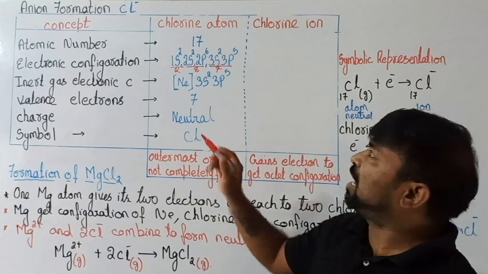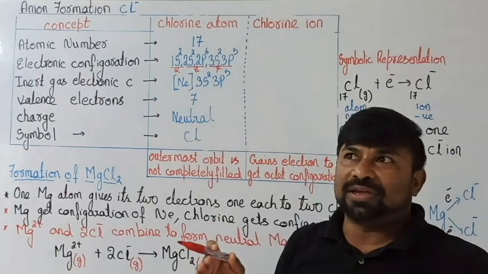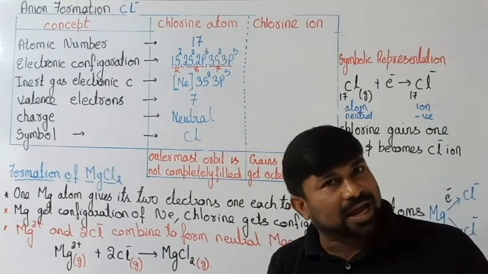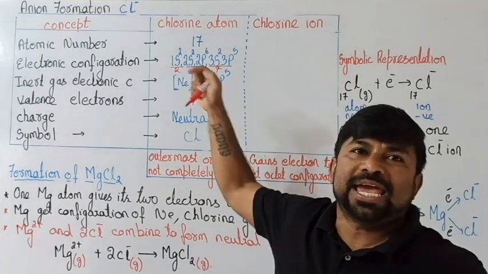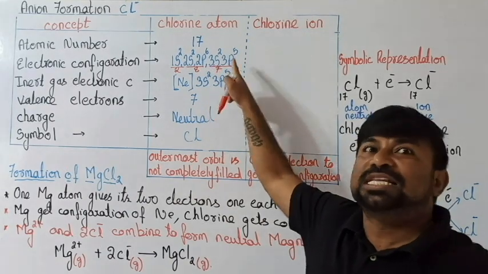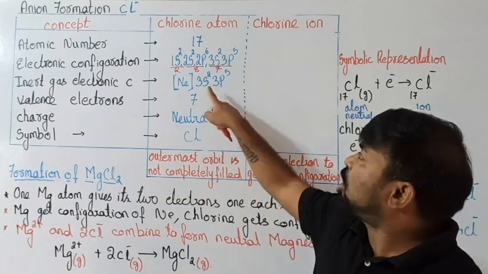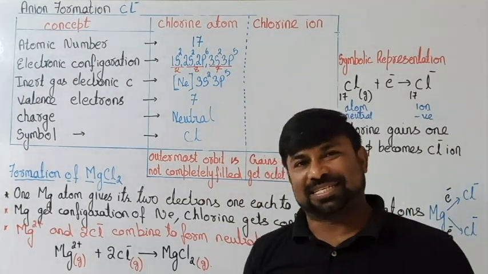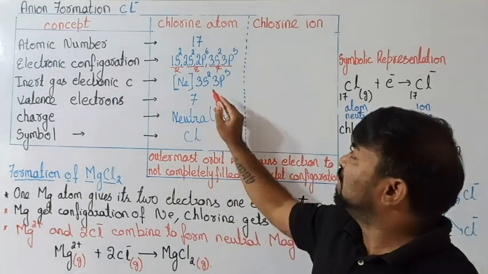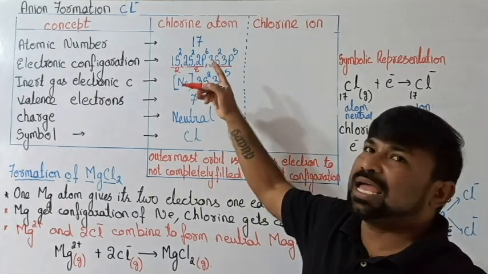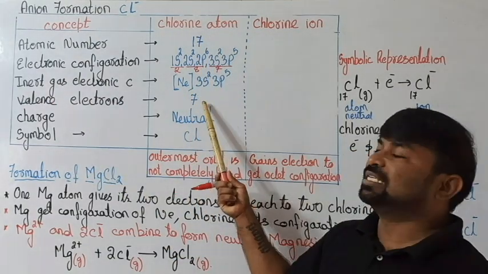So when we are checking it out, the first orbit, as we all know, can accommodate 2 electrons only. In the second orbit, we can accommodate only 8. Means if the second orbit is filled, till neon we have completed 2, 8. In the third orbit, totally 7 are there. But we know the third orbit can be accommodated with 8 electrons. But how many are sitting there? 3s2, 3p5. So totally how many? 2 plus 5, it's 7. Means the outermost orbit, which is M, has 7 electrons. Means the valence electrons in chlorine are 7.